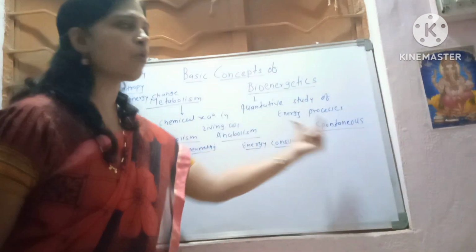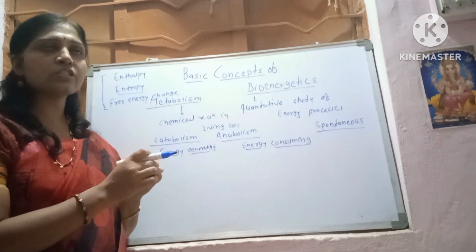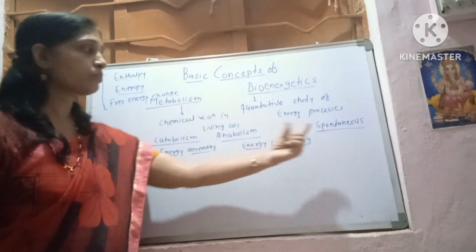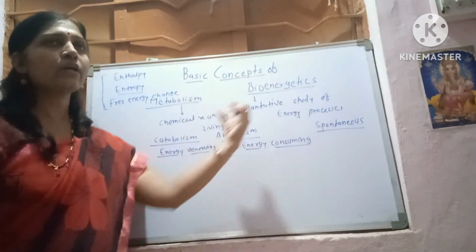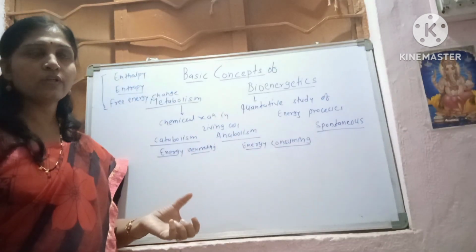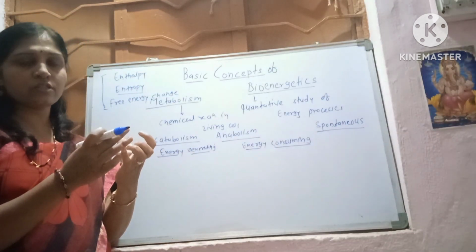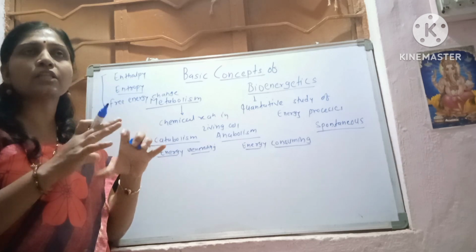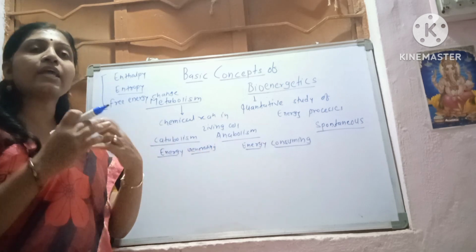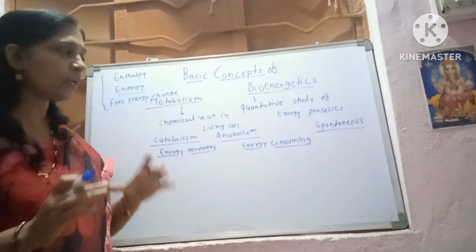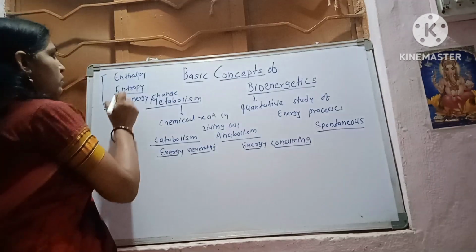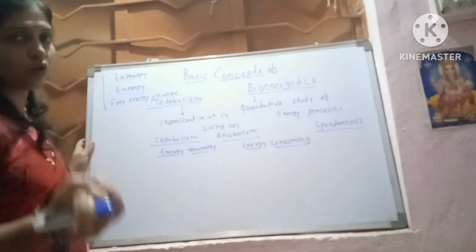Whenever any reaction system goes towards the disorder state, it is called a spontaneous reaction. From an organized to a disorder state is a spontaneous reaction, because these are carried out naturally. Whenever we organize any reaction, or carry out a reaction within a laboratory, we are creating the conditions. But the spontaneous ones are carried out naturally. This is the basic difference between spontaneous and non-spontaneous reactions. The entropy is the degree of disorder.